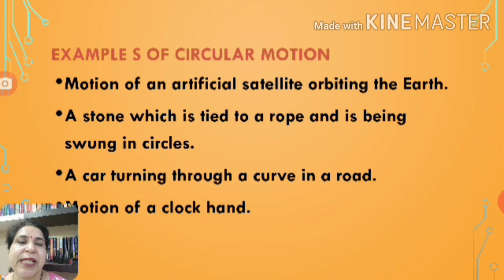Now, these are examples of circular motion. All artificial satellites move around the earth in circular motion. When a stone is tied with a rope and whirled, the stone moves in a circular path. The motion of a clock hand is also circular. A car turning through a curved road is also an example of circular motion.